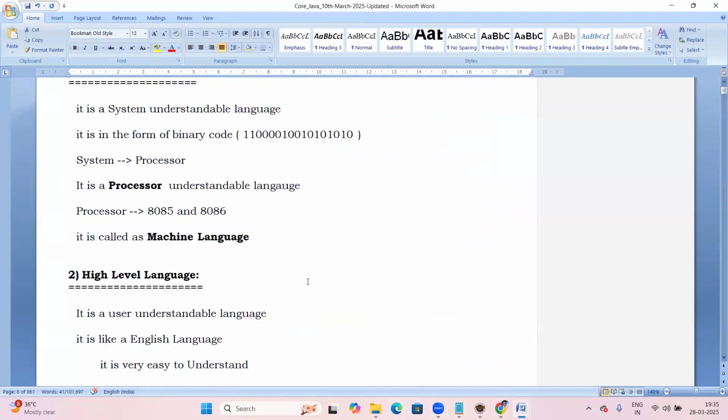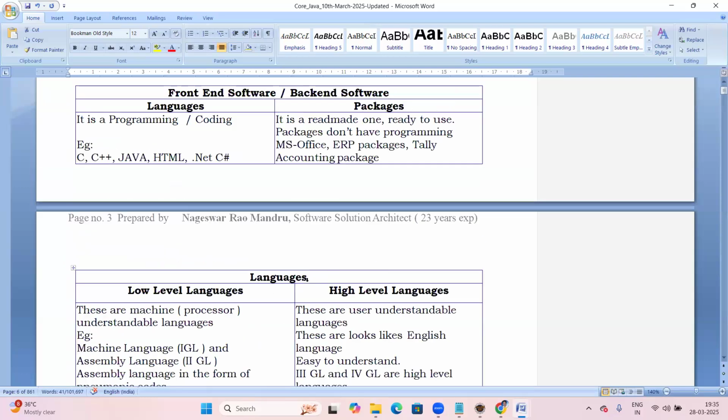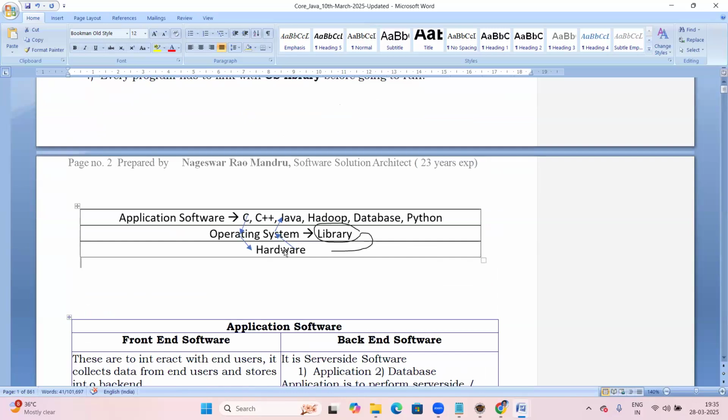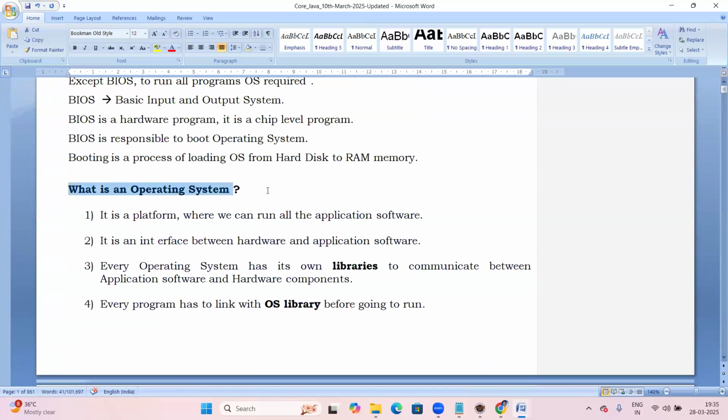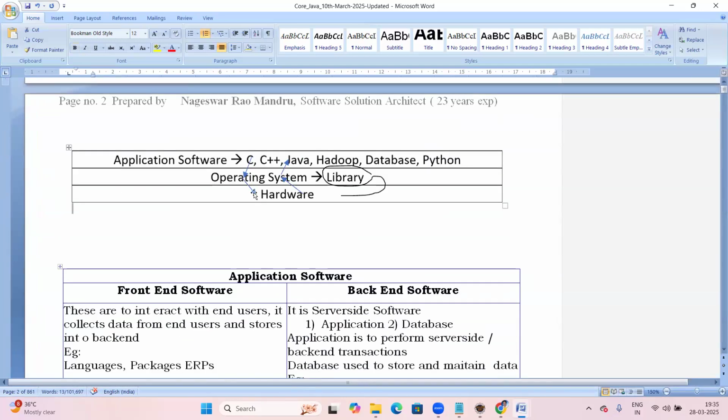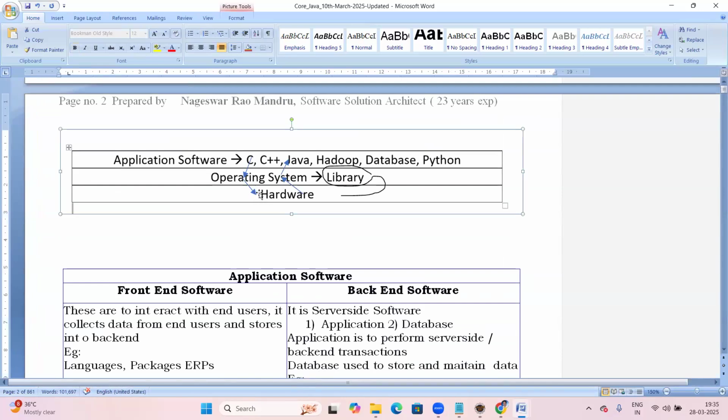In the previous session, we discussed the operating system. The OS is a platform where we can run all the application software. So the OS acts like a platform. Here, this is your computer. In your computer, there is hardware, and on top of the hardware, there is an OS.